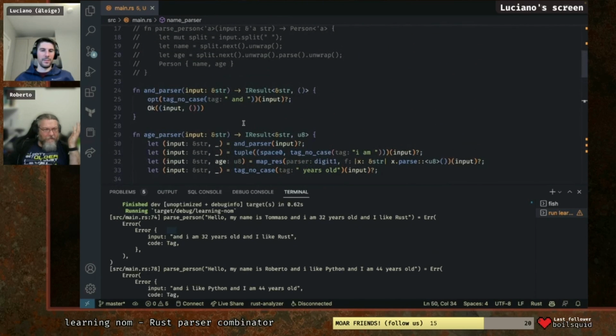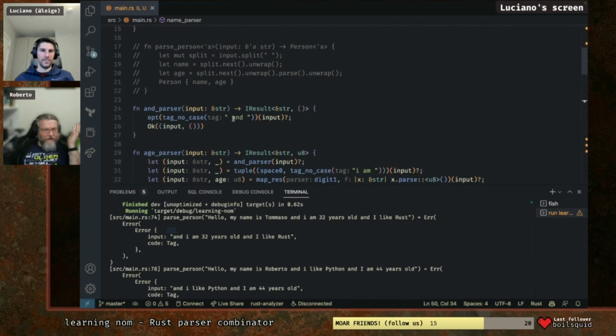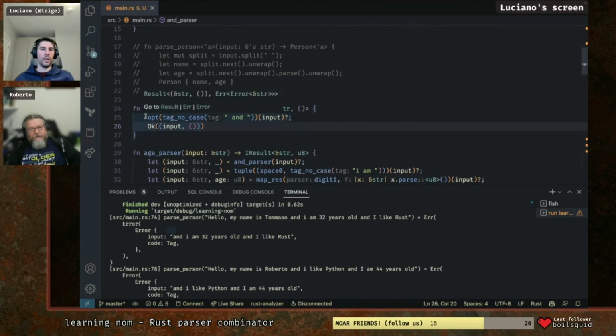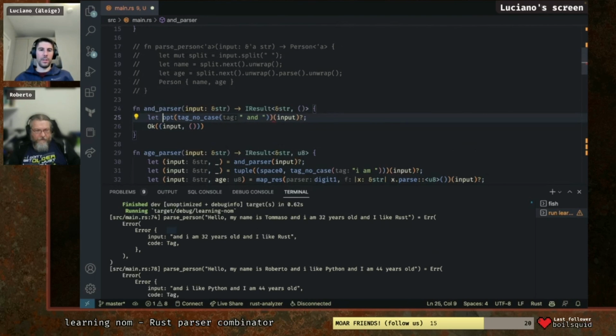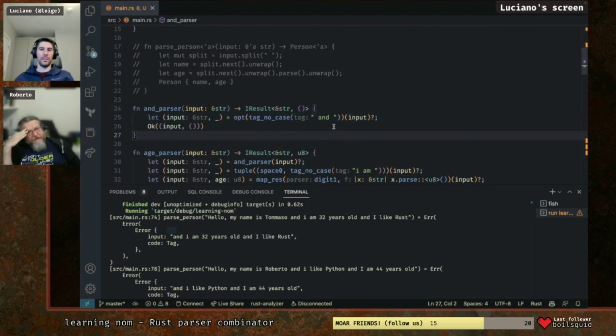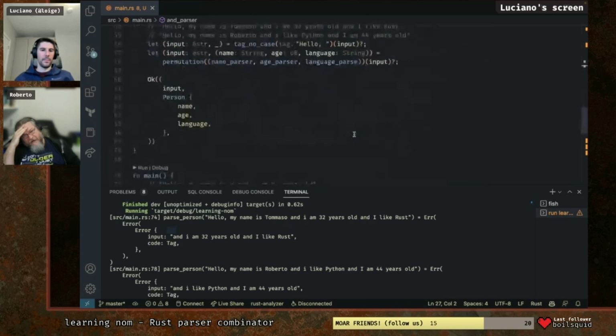The end parser is a copy and paste of that. I can see it. Scroll a little bit. Okay. This one. It's an optional. But there is no space 1 and space 1. No. Oh, I know what I did wrong. I'm an idiot. Let input. We were losing the input. We were returning the previous input. Okay. Yeah, you always have to do that. Yeah. Let the input. You always need to do a little bit of a dance. Yeah.